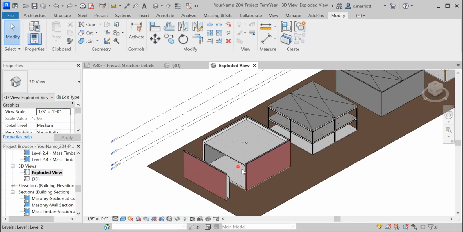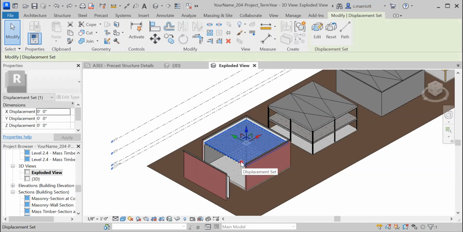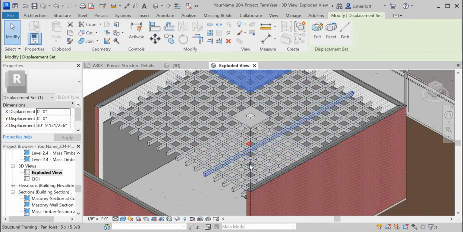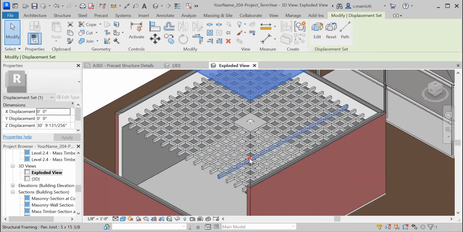Some of them are a little tricky to grab. You may find that you have to tab through elements to pick what you want to pick. For this one, I'm going to try to raise that upper part of the waffle slab a little higher. And then hopefully we can see a little bit of the column, the masonry column that's in the middle of the project.